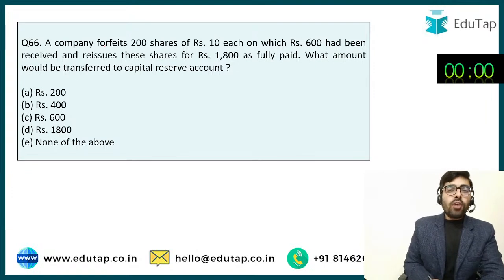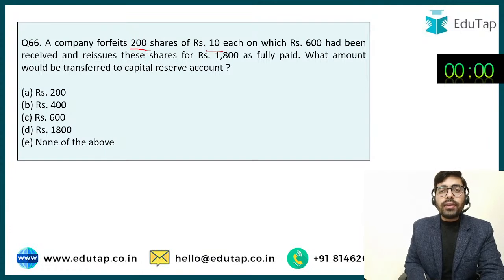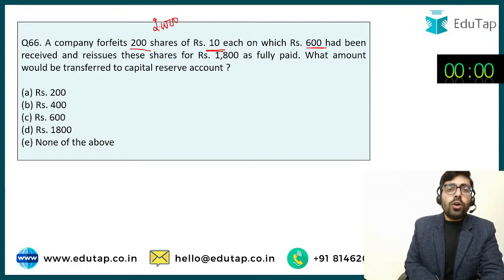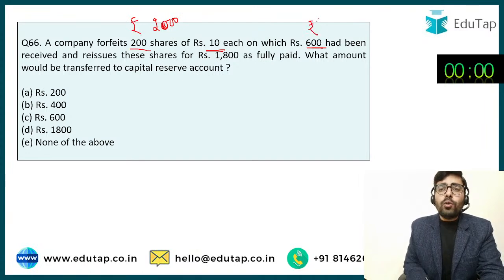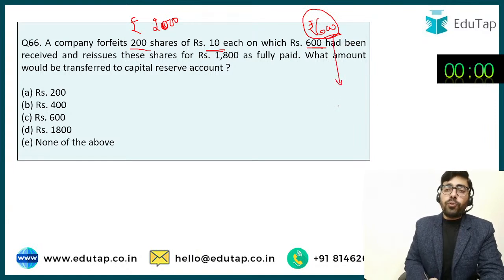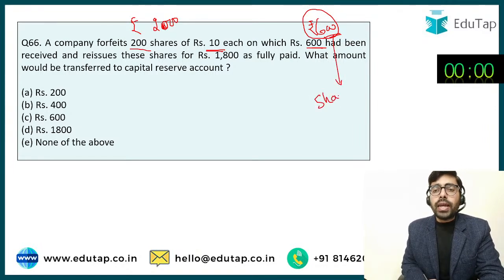Okay, now I'm getting the answer is option number C. So the question says the company forfeited 200 shares of rupees 10 each, on which rupees 600 has been received. So 200 shares of rupees 10 each, that is rupees 2000, would have been received on these shares, but the company has only received rupees 600 on these shares, rupees 1400 has not been received. So now whatever amount is received by the company, it is forfeited and transferred to a separate account. It basically is a profit of abnormal nature for the company. The company opens a share forfeiture account, and this rupees 600 is going to be transferred to this account.